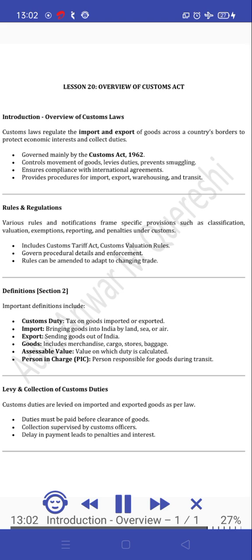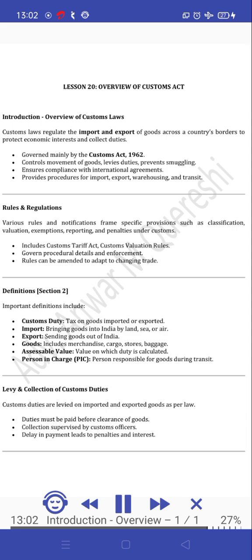Lesson 20. Overview of Customs Act. Introduction: overview of customs laws. Customs laws regulate the import and export of goods across a country's borders to protect economic interests and collect duties. Governed mainly by the Customs Act, 1962. It controls movement of goods, levies duties, and prevents smuggling. It ensures compliance with international agreements and provides procedures for import, export, warehousing, and transit.